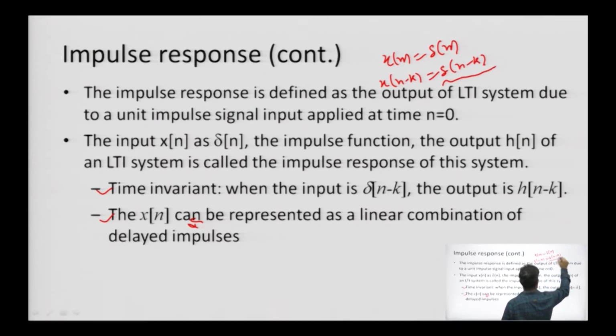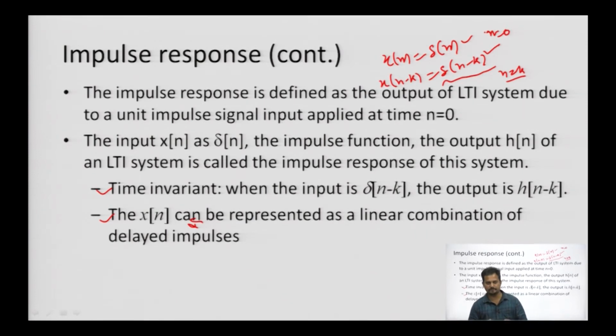This is the shifted version, a linear combination of delayed impulse signals. This is defined at n equals 0, and this is defined at n equals k, for every instant value of k. So, these are the two aspects we will take as the impulse response part for the LTI system.